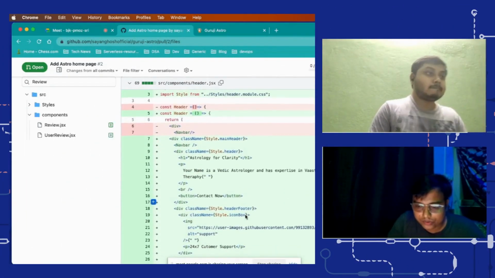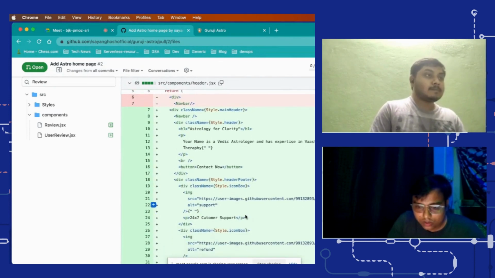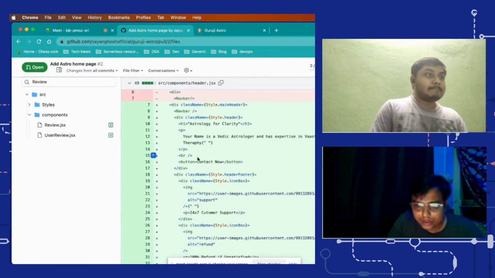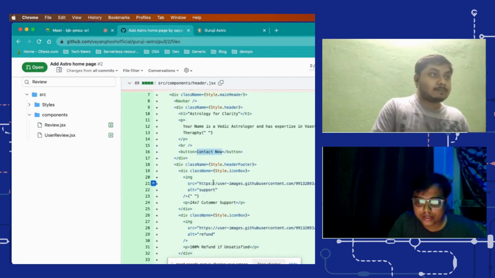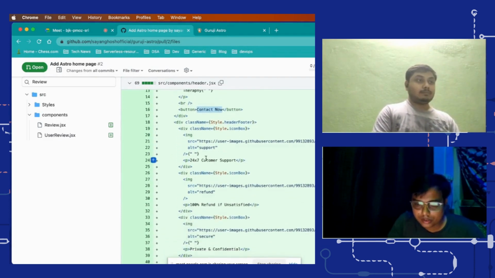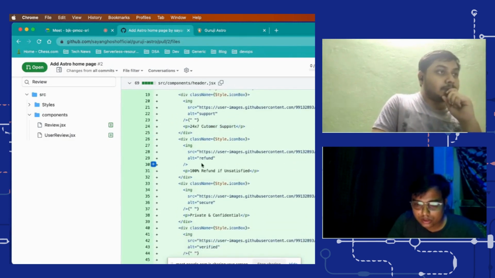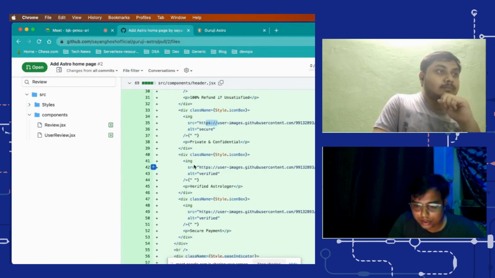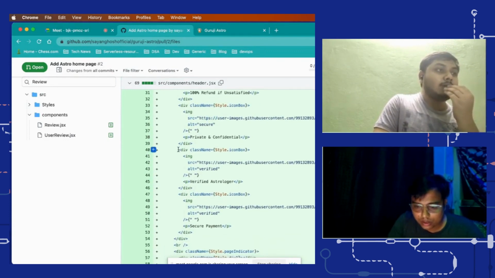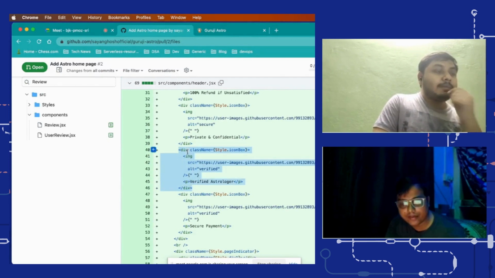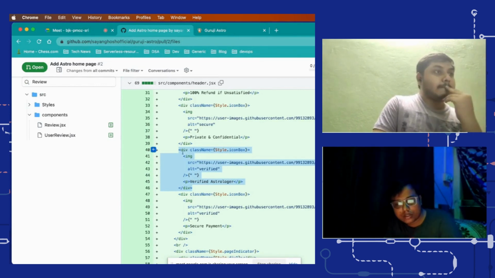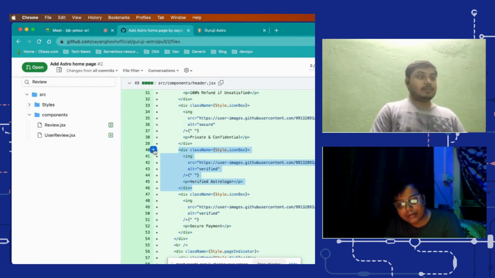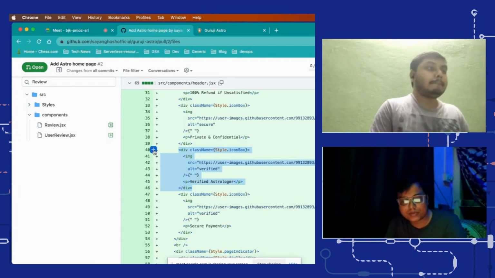Okay, so here in the header you have a contact now, then you have this works, customer support is there, and the images are there. All our images are taken from flat icon. But I can see that these are repetitive things, right? Yeah, but the images are different. So again, you could have created a component, passed the images as props, and the text as props. Yeah, you could have used it.